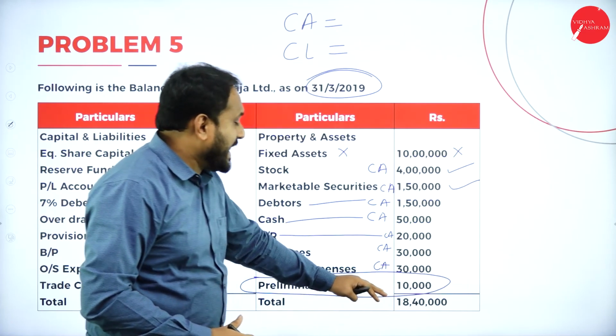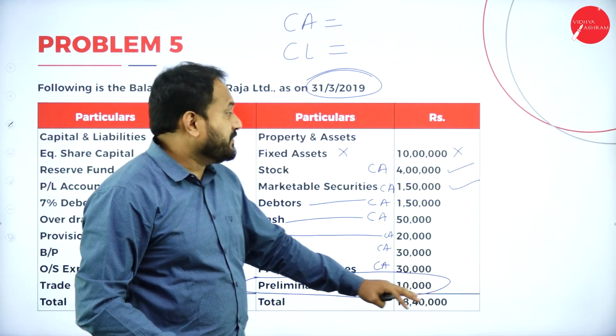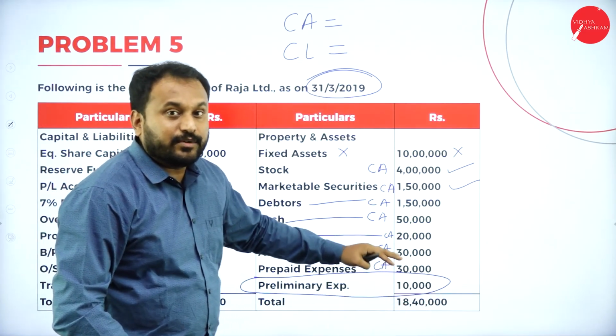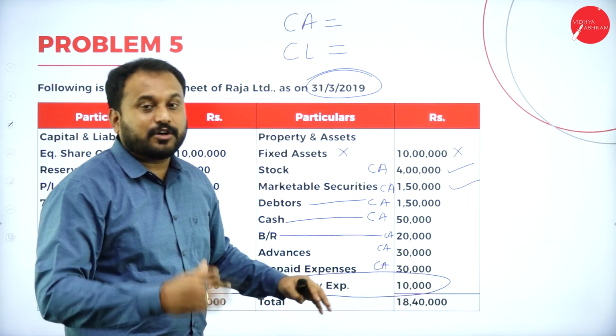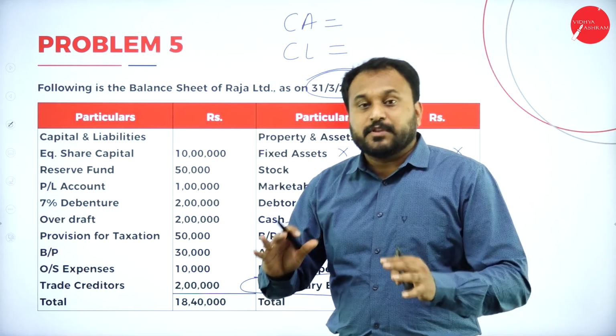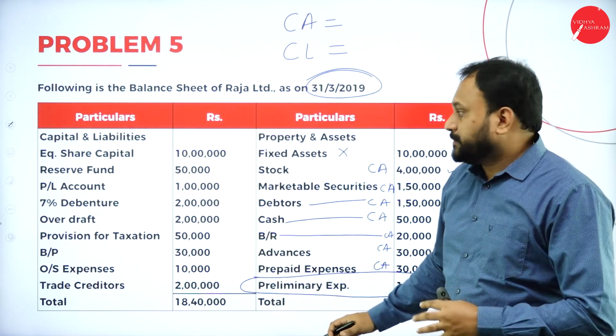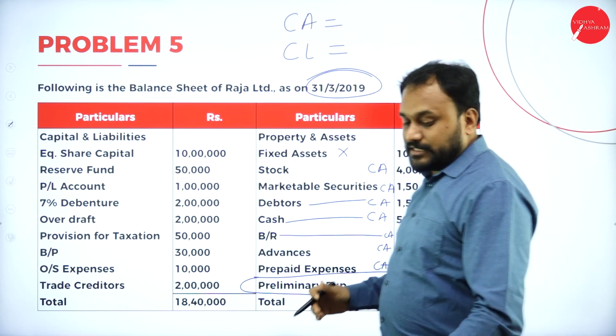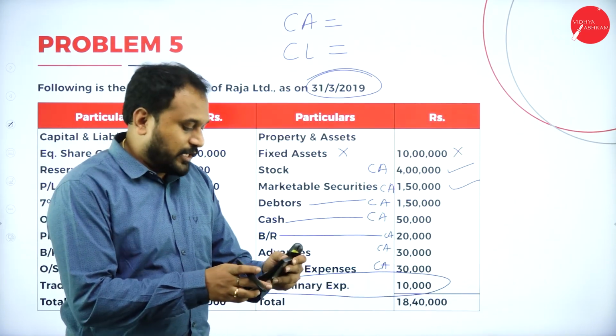So you are supposed to subtract this preliminary expenses. Whenever you calculate the total assets, you need to subtract preliminary expenses, because it is a loss and it comes in the asset column only, but it is neither a current asset nor a quick asset. So we have all these things. Now let's take the calculator here. Now we'll go with it.